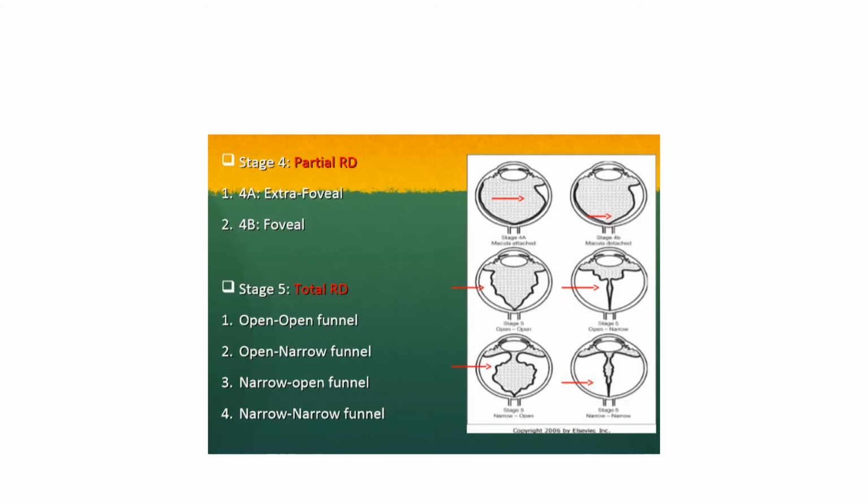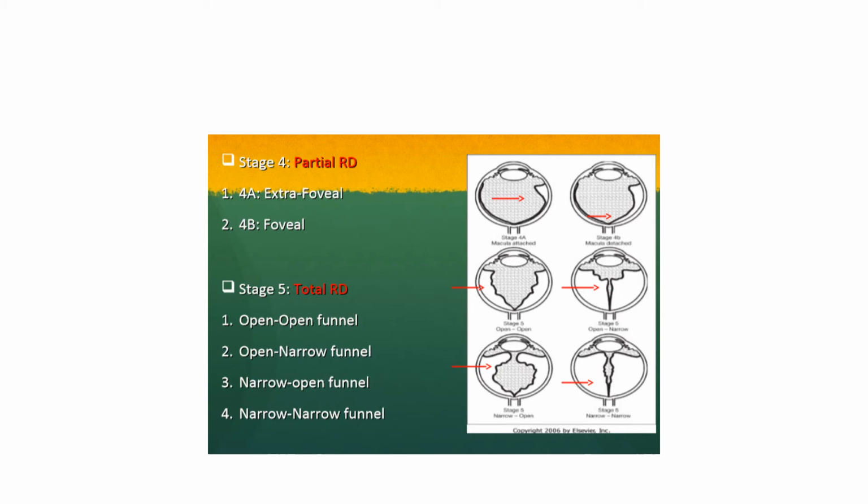This is stage 4, which is partial retinal detachment. It is subdivided into 4A and 4B. 4A is extrafoveal, 4B is foveal. So subtotal retinal detachment not involving macula is stage 4A. Subtotal retinal detachment involving the macula is stage 4B. Stage 5 is total retinal detachment.